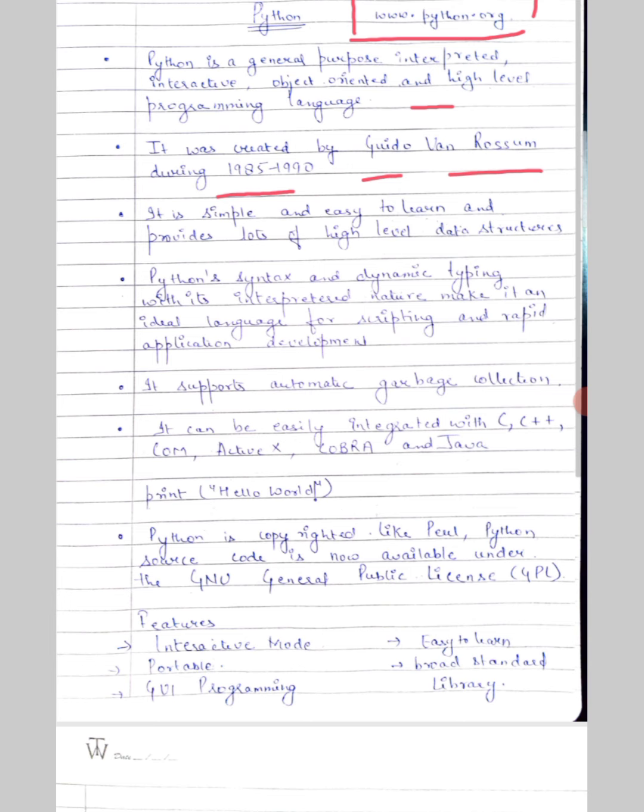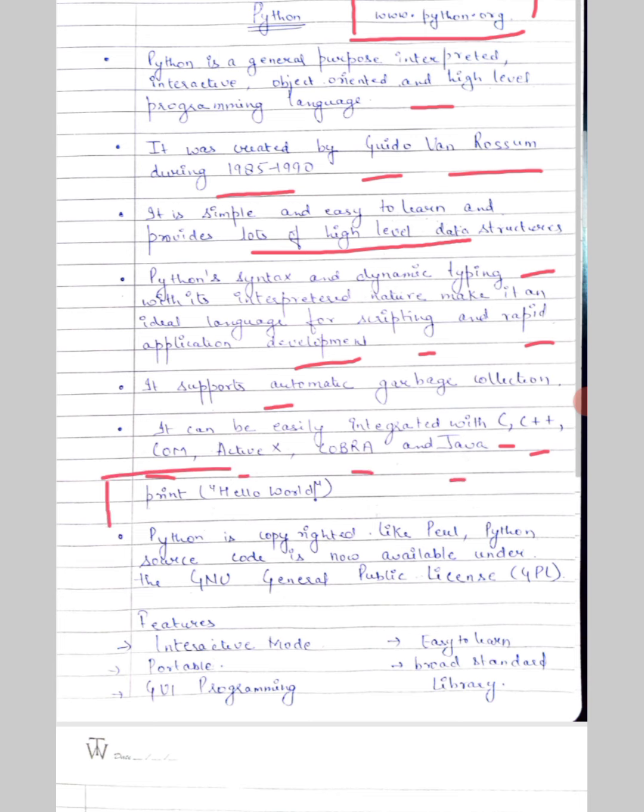It provides lots of high level data structures which are being used in other programming languages also. Python syntax is simple and it provides dynamic typing also. With its interpreted nature, it is an ideal language for scripting and rapid application development. That is the reason why Python is being used more nowadays. It supports automatic garbage collection. It can also be integrated with C++, COM, ActiveX, CORBA, and Java.